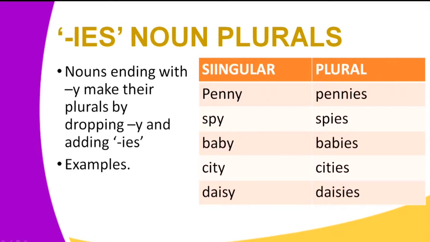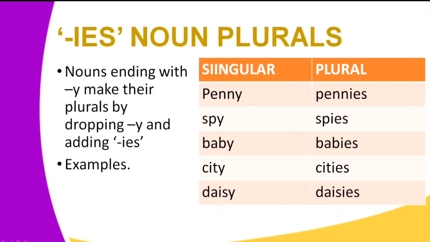Now, let's talk about another way of forming noun plurals. We are talking about words that end with Y. Nouns ending with letter Y make their plurals by dropping the letter Y and adding IES. Now let's look at these examples. We have the word penny. The final letter Y has been dropped to form pennies.